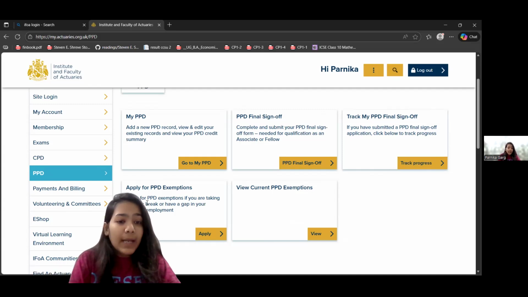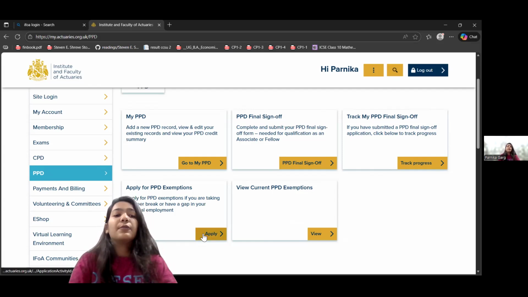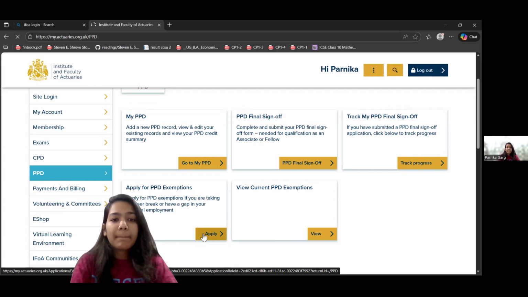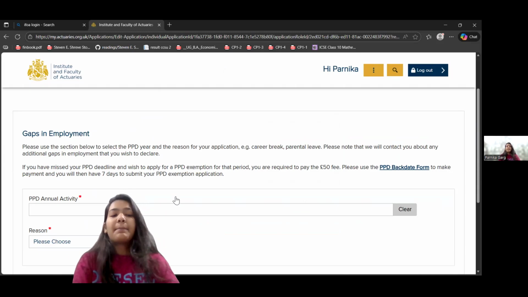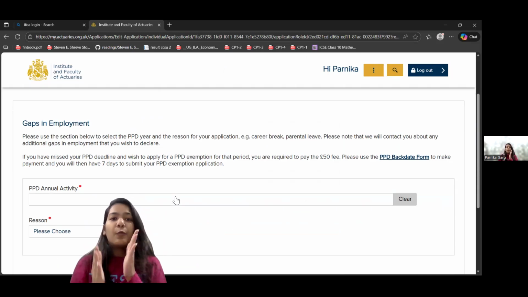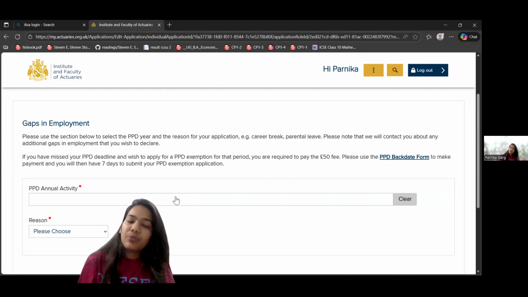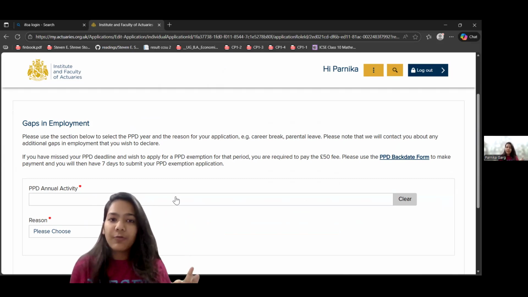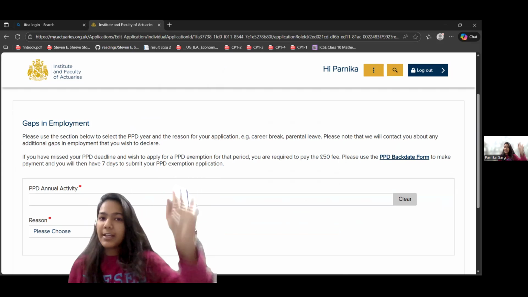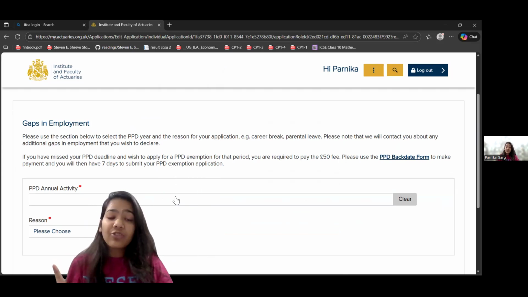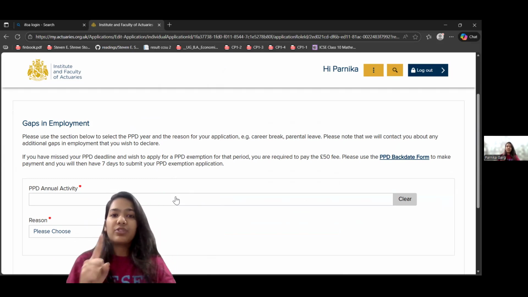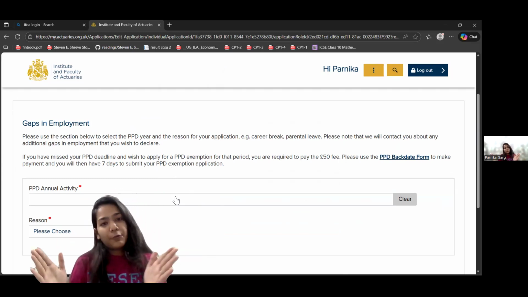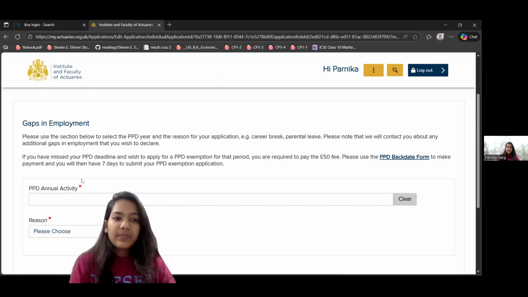Okay. Now from here you can track your PPD final sign off. From here you will be applying for a PPD exemption. Okay, so let's apply for the PPD exemption. Click on apply. Now, this is the application form that you have to fill. Once you fill it, you will get a confirmation mail that yes, you have filled this application form and it is registered with the IFoA now. They will check your application, track your application, and then finally give you a confirmation mail that yes, we have registered a PPD and yes, you are exempted from the PPD. Simple.